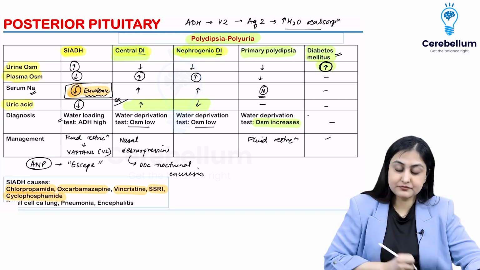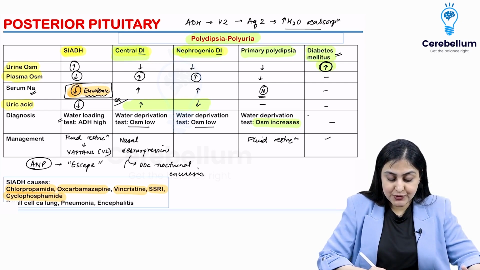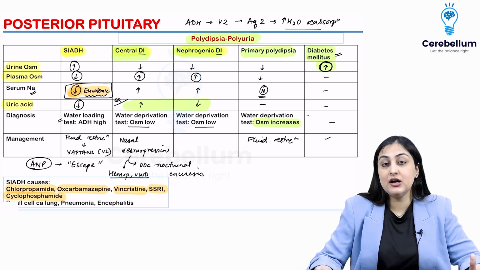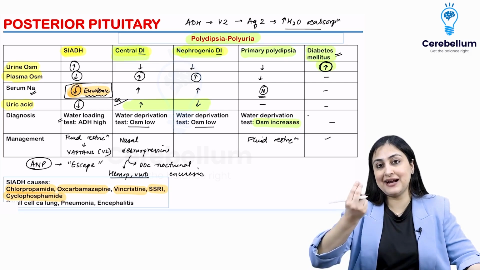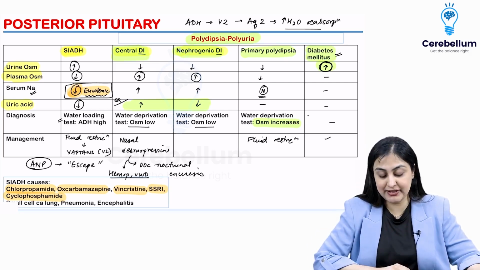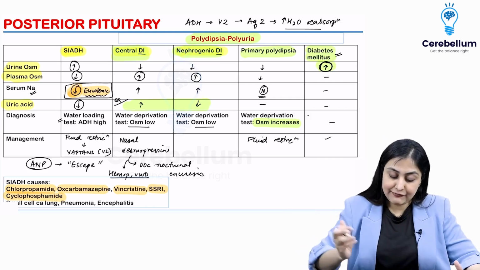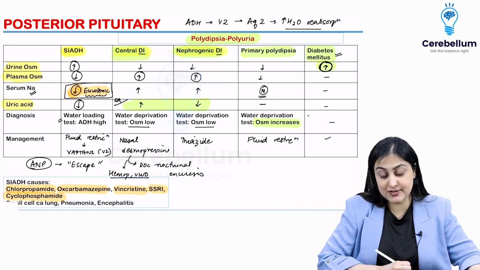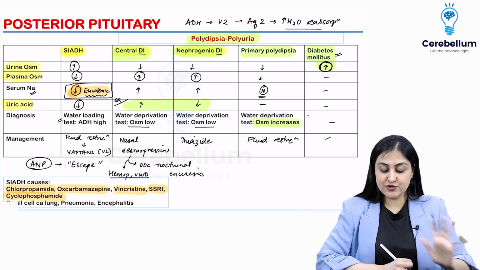Apart from that, we can also use desmopressin in hemophilia, and von Willebrand disease, because it increases the secretion of von Willebrand factor from the endothelial cells. So that's also an integration for you here. Nephrogenic DI, the drug of choice is thiazide because it promotes natriuresis. Okay, so thiazide is the drug of choice here.